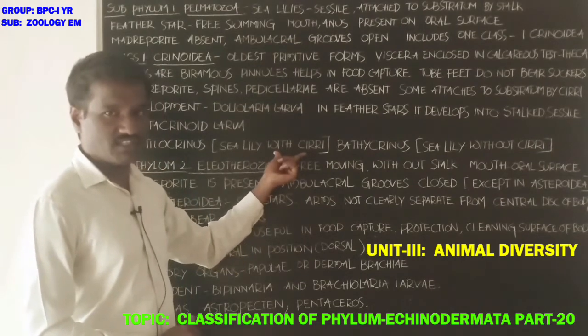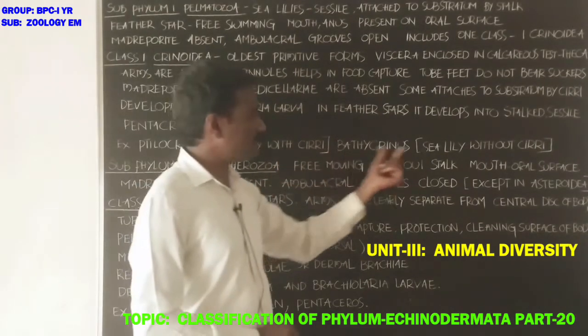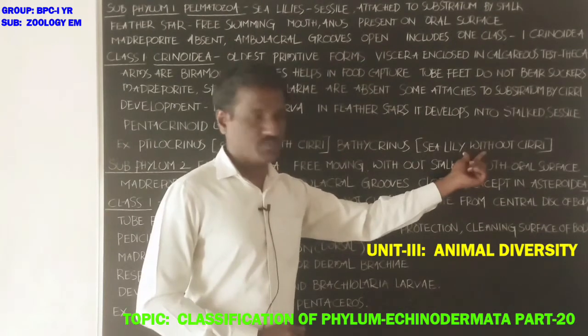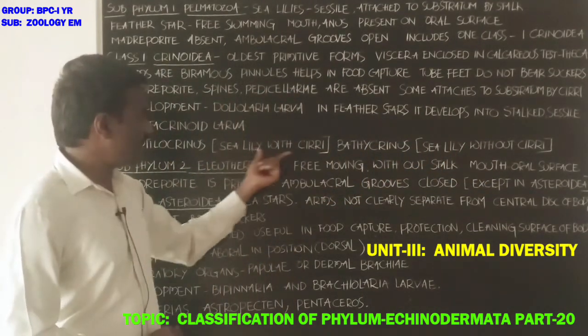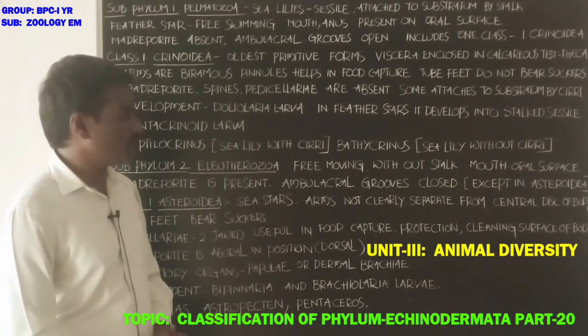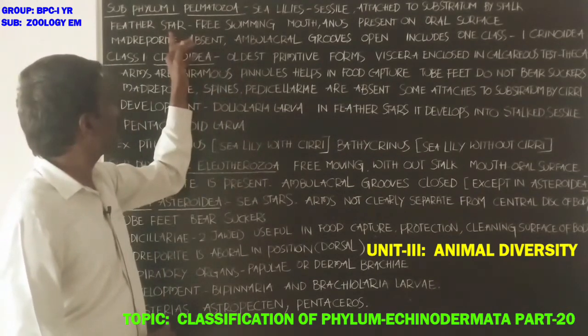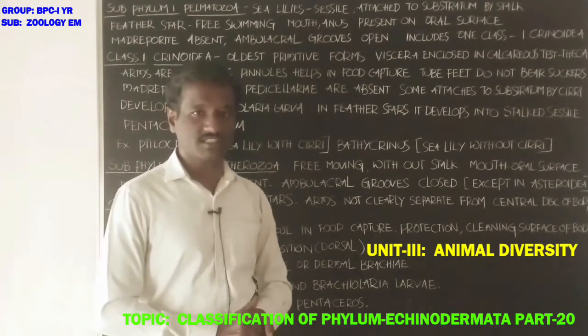Next, examples. Tylocrinus is a sea lily with cirri. Bathycrinus is a sea lily without cirri. Another example is Neometra, which is a feather star.